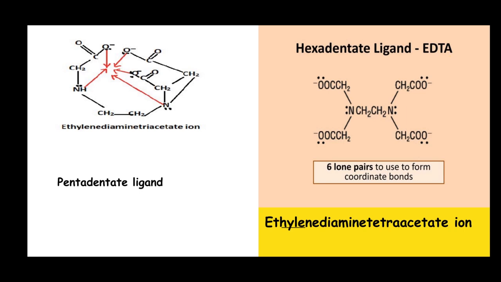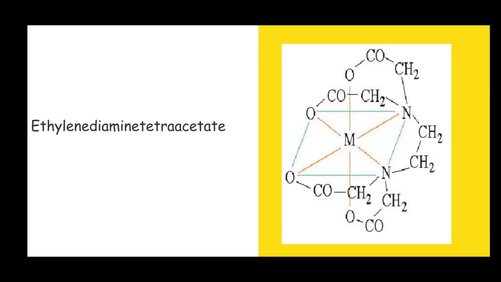In this molecule, six atoms are there to donate their lone pairs of electrons. There are two nitrogen atoms that donate their lone pairs of electrons, and four oxygen atoms from the acetate ion can donate their lone pairs of electrons to make bonds to the central metal atom.